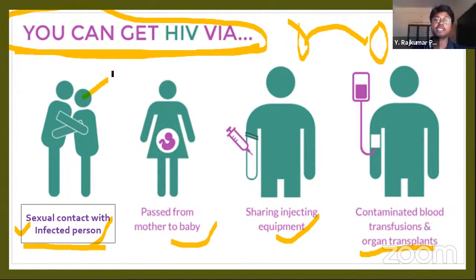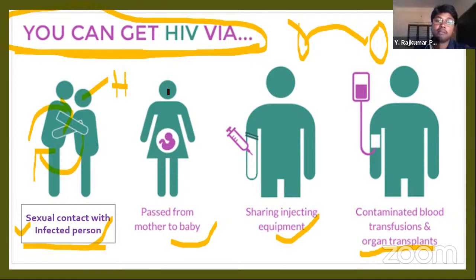If one person is infected by HIV and the other person has sexual contact with him, it can be transmitted from one person to another person. Having multiple sexual contacts is also a reason for spreading the HIV virus.